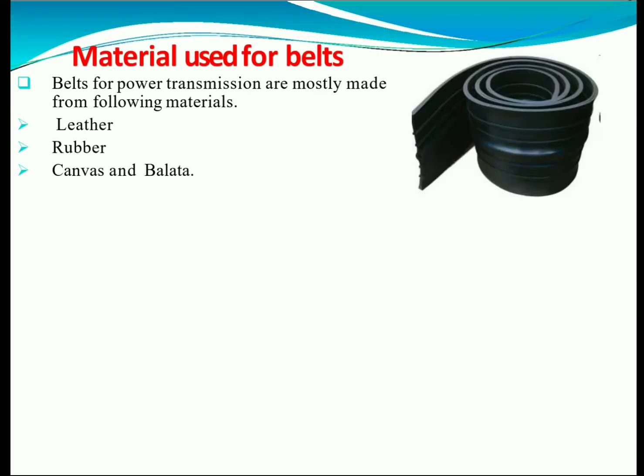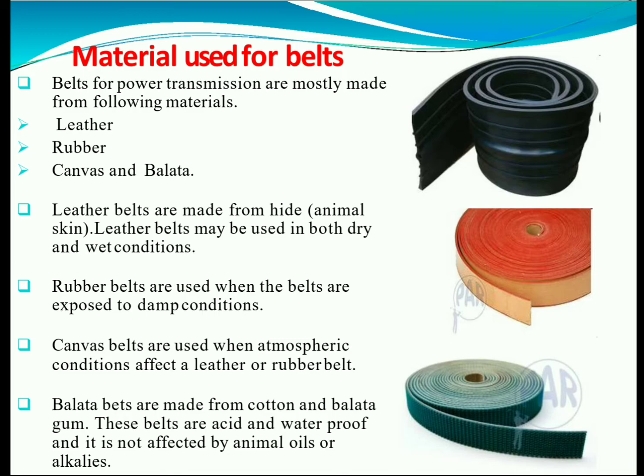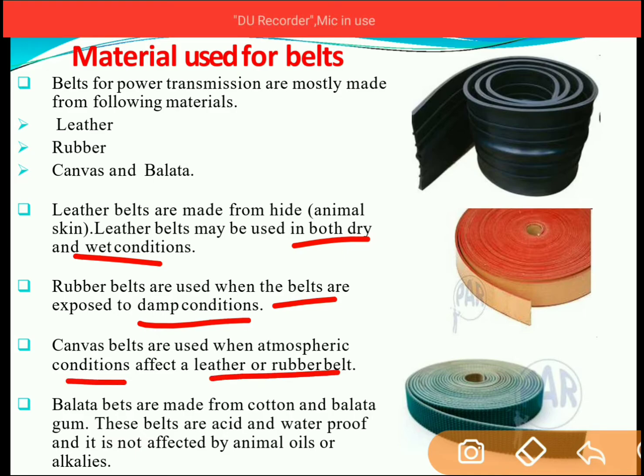Next, materials used for the belt. We can use different kinds of material for the belts, like leather, rubber or canvas. Leather belts are made from animal skin and may be used in both dry and wet conditions. Rubber belts are used when the belts are exposed to damp conditions, which consist of certain moisture in the atmosphere. Canvas belts are used when the atmospheric condition affects the leather or the rubber belt.